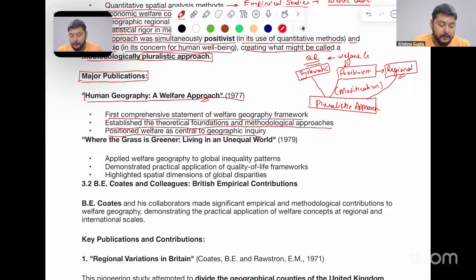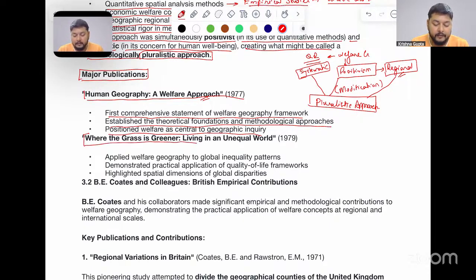Book number two, Where Is the Grass Greener? Living in an Unequal World, published in 1979 by D. M. Smith. It applied welfare geography to global inequality patterns. So not only the United Kingdom, but also other countries like the USA, other European countries, and developing countries like India, South American countries and certain African countries were studied. Here, how global inequality patterns were seen was studied and published in the book.